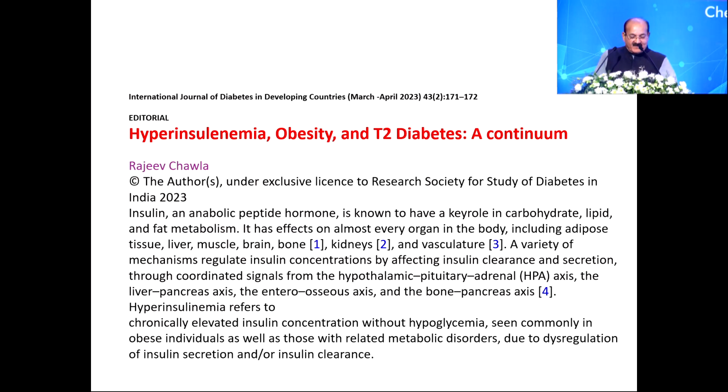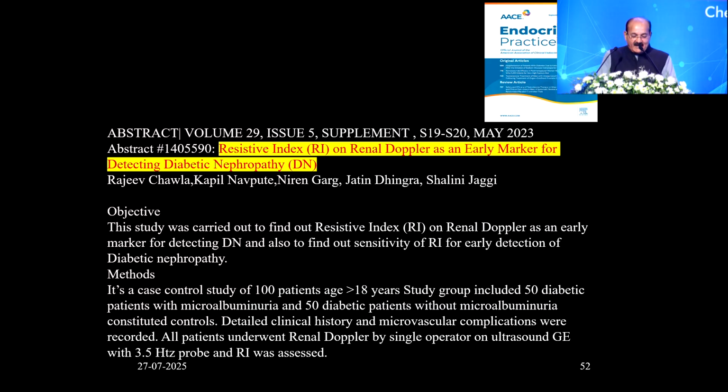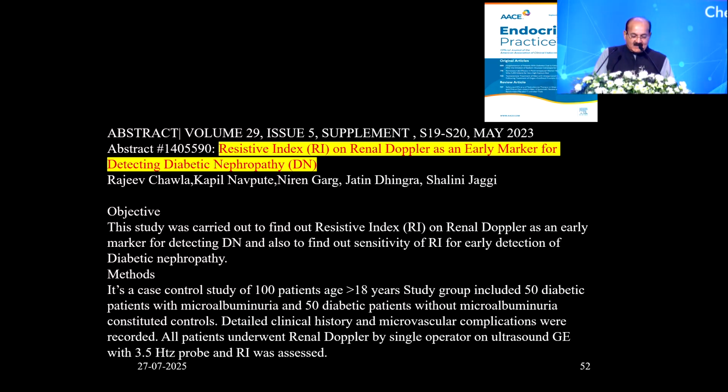So we picked up 4 or 5 articles and looked into what we have been saying for 20 years: hyperinsulinemia, obesity, type 2 diabetes, it is all a continuum of CVD, diabetes, and metabolic dysfunction associated steatotic liver disease. Again, it is a continuum. That means micro and macroangiopathy, through different mechanisms, are contributing towards overall progression of the disease. And last year we published in Endocrine Practice, resistive index on renal Doppler as an early marker for detecting diabetic retinopathy.